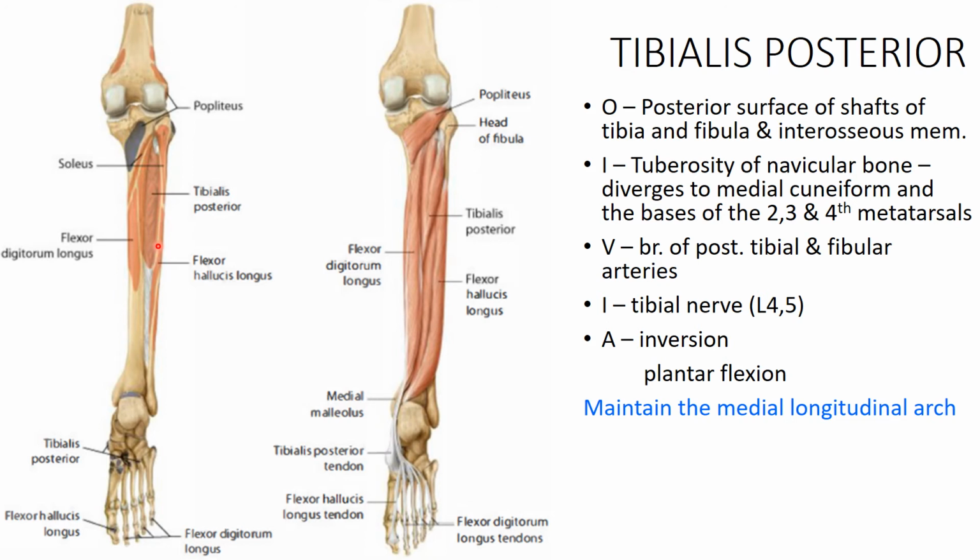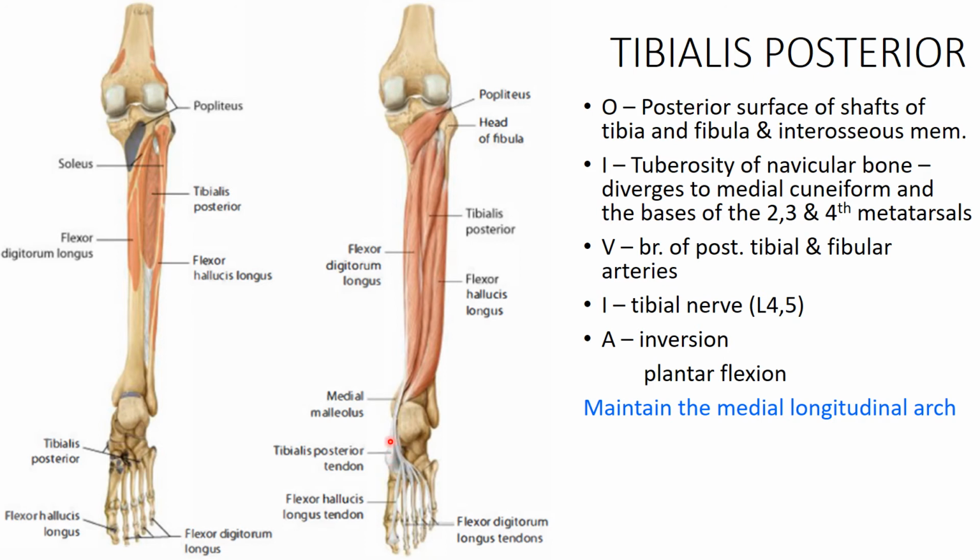From these two processes, the muscle belly goes downwards and passes underneath the flexor retinaculum, then passes superficial to the deltoid ligament. In the lower portion of the tibia, it is crossed superficially by the tendon of flexor digitorum longus, which is known as the crural chiasma. Then it passes through this flexor retinaculum, passes just superficial to the deltoid ligament and goes towards the sole.